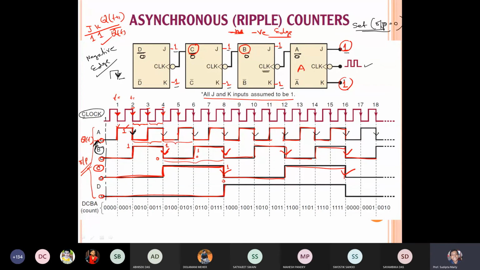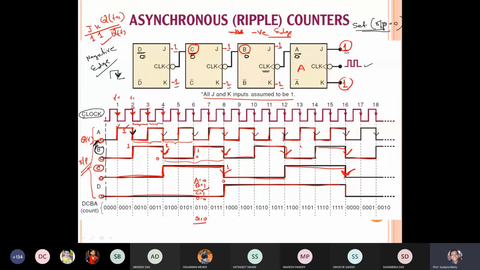Now it will remain the same until the negative edge. So there is a negative edge, so again it goes down. In this way, for any sequence, if I want to get the output A, B, C, D, what is the value of A over here? Here A equals 0, B equals 1, C equals 1, D equals 0. So the output is 0, 1, 1, 0. Agree?